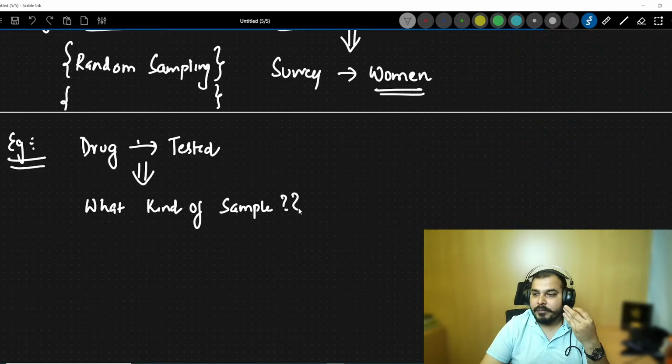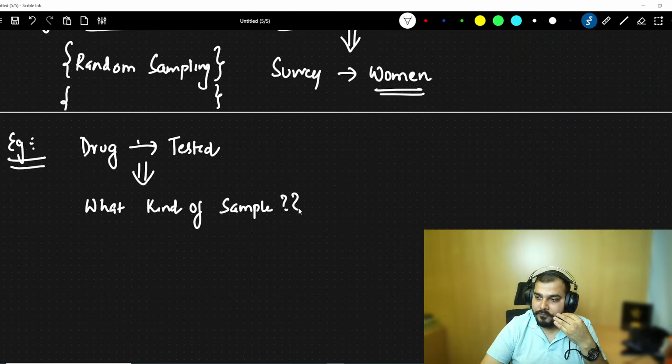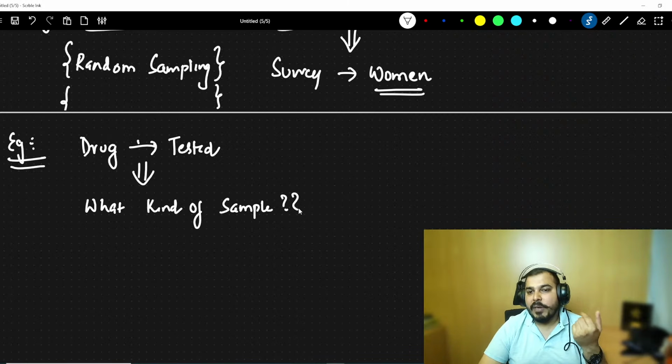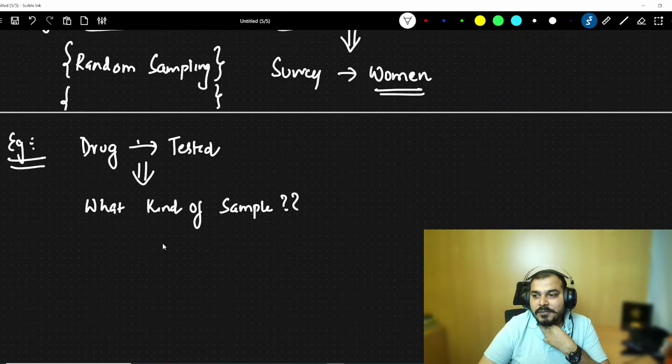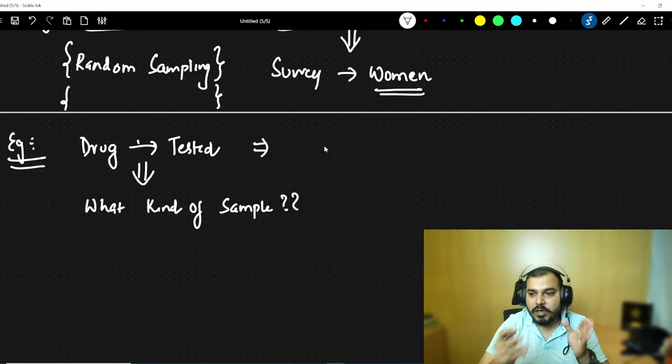Tell me this example. Tell me quickly, what kind of sampling? Now here I can bring up multiple use cases. First of all, to whom this drug needs to be tested. If I get that specific information, I will basically do the age groupings and then I may probably apply.